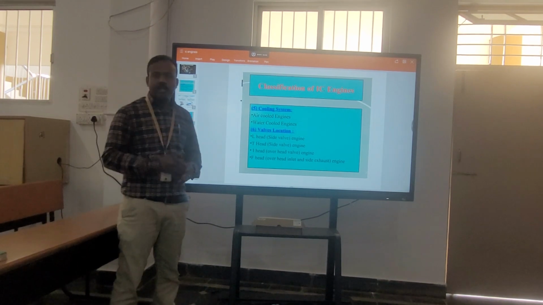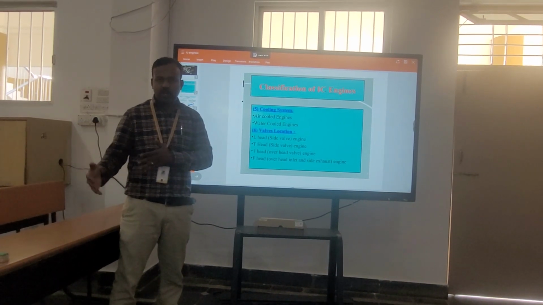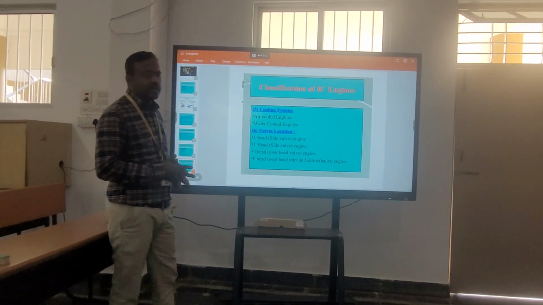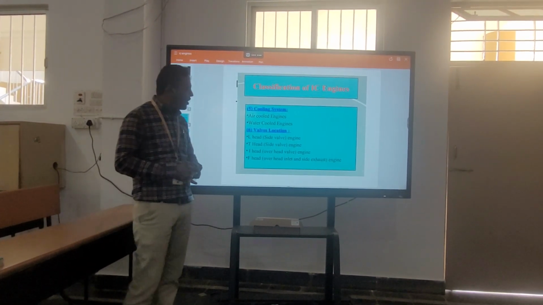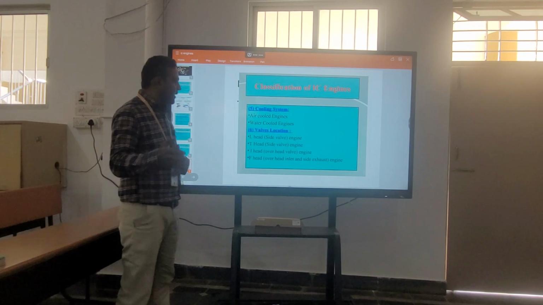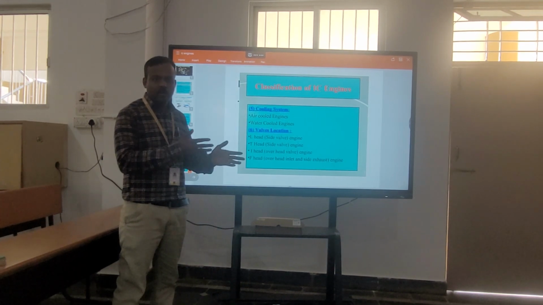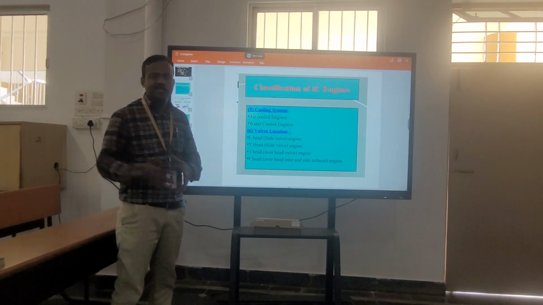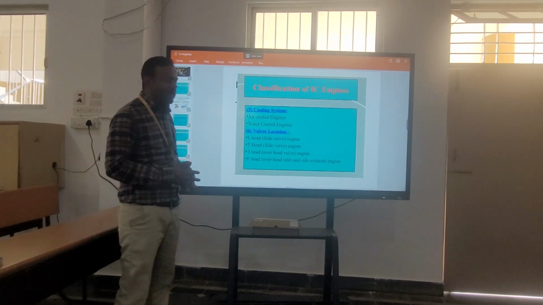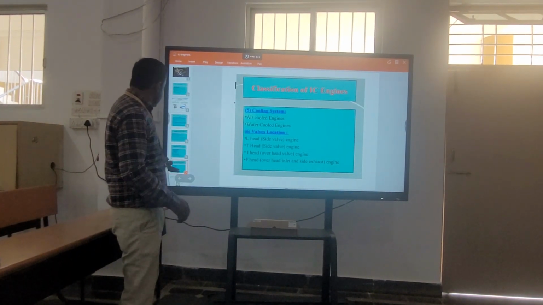Cooling system: whether the engine is air cooled or water cooled. Valve location: there are different arrangements of valves for air or fuel intake and exhaust, namely L head, T head, I head and F head.